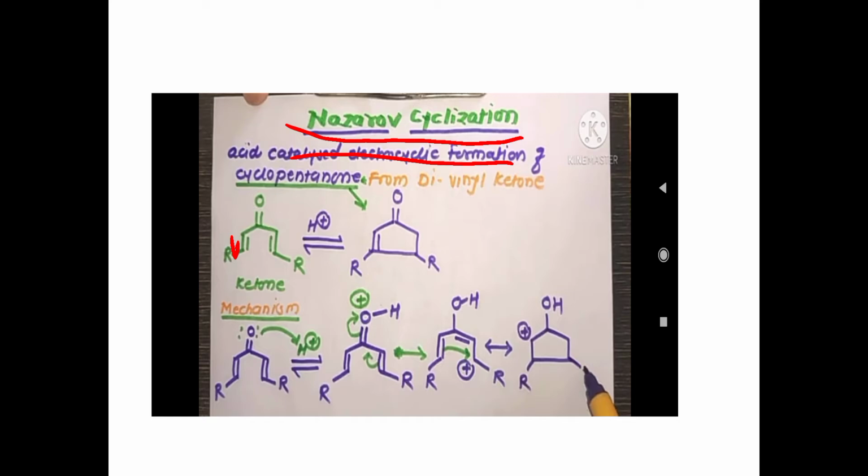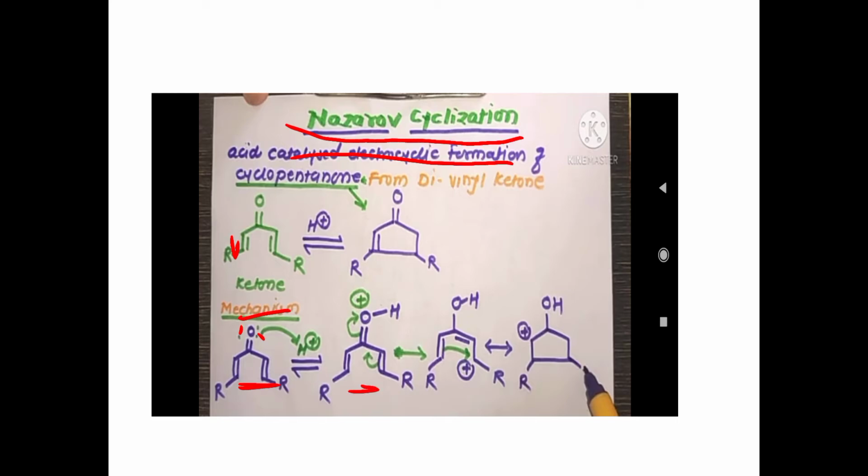See the mechanism related to the Nazarov cyclization reaction. Here, this is the divinyl ketone. This divinyl ketone has a carbonyl functional group with a non-bonding electron pair. So, the lone pair of oxygen can abstract this acidic proton in presence of the Lewis acid, forming OH plus. Oxygen carries a positive charge because of the increased valency of the oxygen atom.